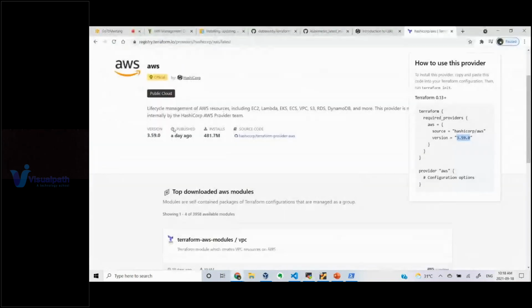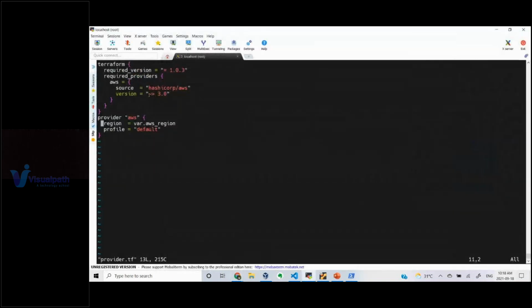3.0 with a tilde greater than means 3 dot whatever is the latest minor version. Major is nothing but 3, everybody knows, right? Take 3.0.0, for example. 3 is your major version, 0 is your minor version after that, and again .0 is the patch version.